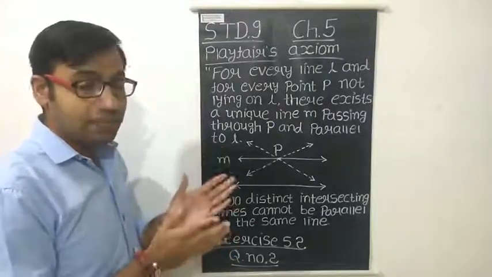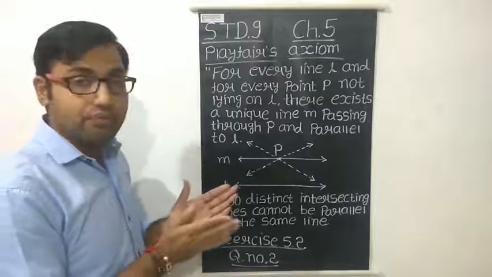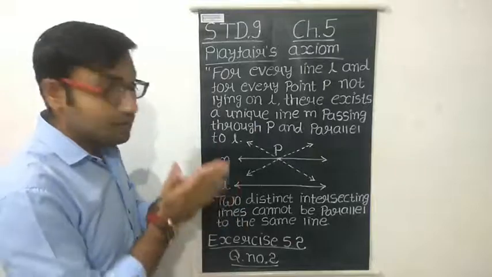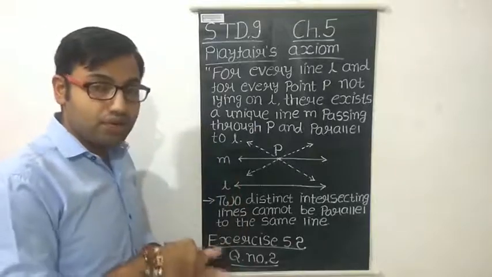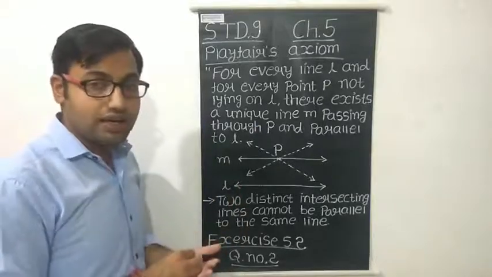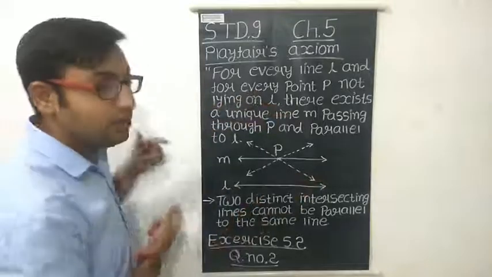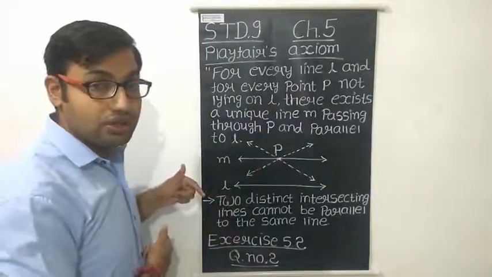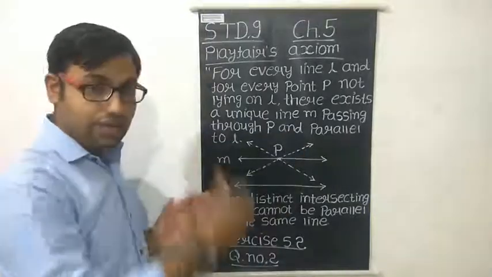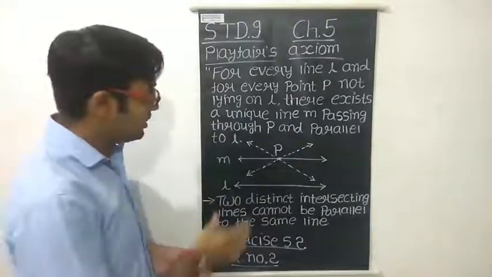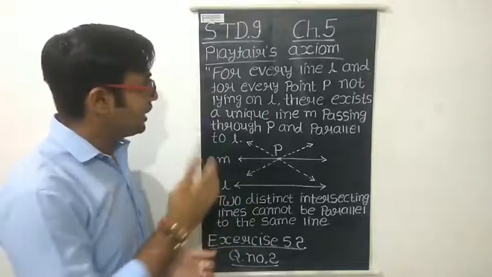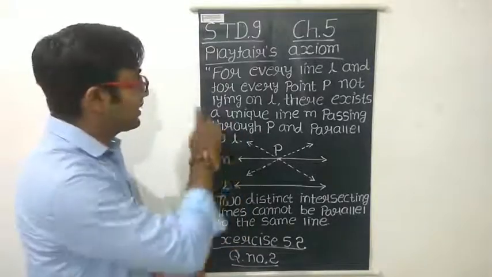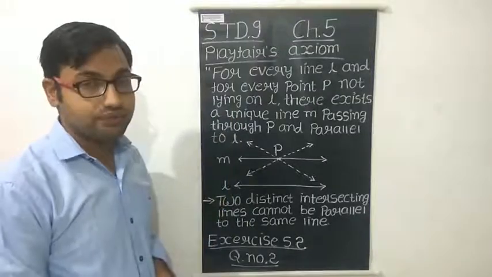So what will happen if the sum of both interior angles is equal to 180 degrees? Then both lines will never intersect. They will be parallel to each other on both sides of that line. So that is why it is called the equivalent version of Euclid's fifth postulate, and that is Playfair's axiom.